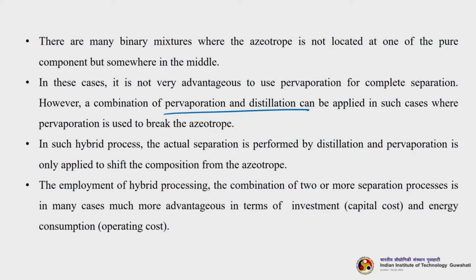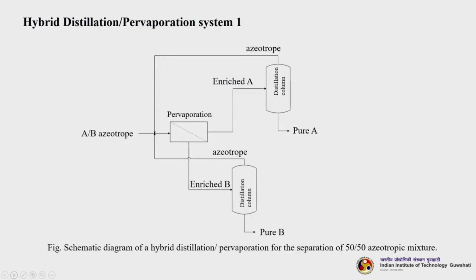In such hybrid processes, the actual separation is performed by the distillation, and pervaporation is only applied to shift the composition from the azeotrope. The employment of hybrid processing, the combination of two or more separation processes, is in many cases much more advantageous in terms of investment, that is the capital investment, and the energy consumption, and of course the operating cost. So, this is a classical example of separation of a 50-50 azeotropic mixture.